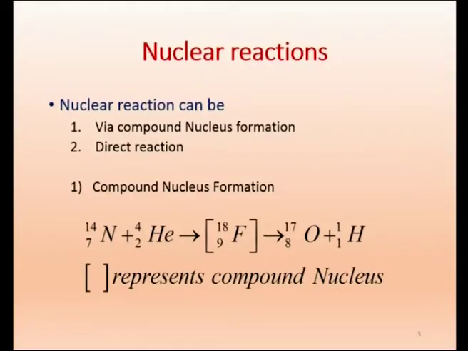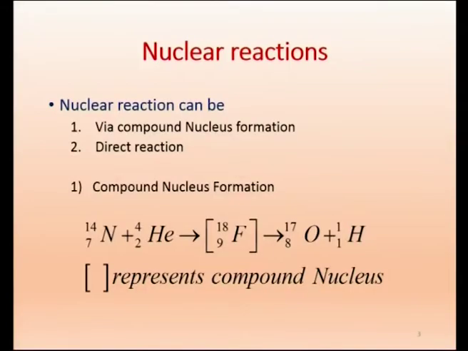So, the nuclear reactions, just to give a background, we said a chemical reaction involves electrons. A nuclear reaction will involve neutron and proton. So, in a nuclear reaction the nucleus will change. In a chemical reaction the nucleus will not change. Here the nucleus changes, maybe oxygen becomes nitrogen, and so the nucleus itself will be changing. So, here we have types of reactions. One is via compound nucleus formation, the other one is a direct reaction.